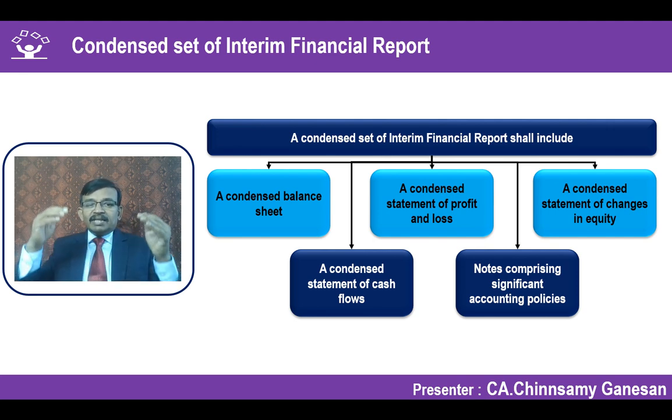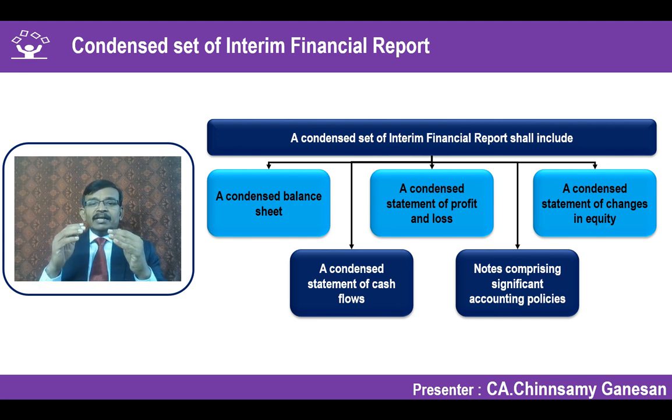You are not giving detailed information supported by notes to accounts, which gives elaborate guidance for every line item on the balance sheet, P&L or statement of changes in equity. You can simply give a condensed mode with the broad headings of the balance sheet, profit and loss account, statement of changes in equity, and cash flows.